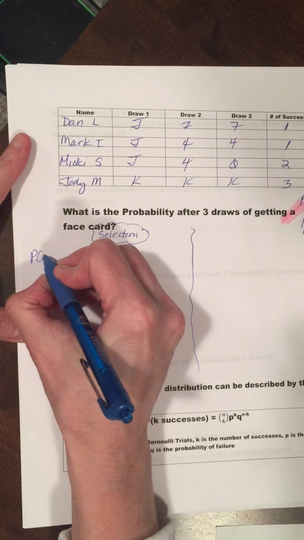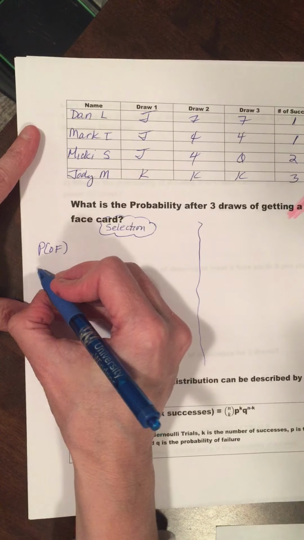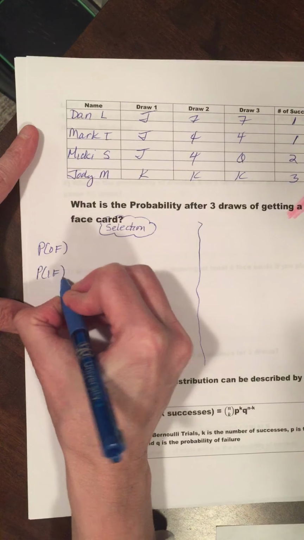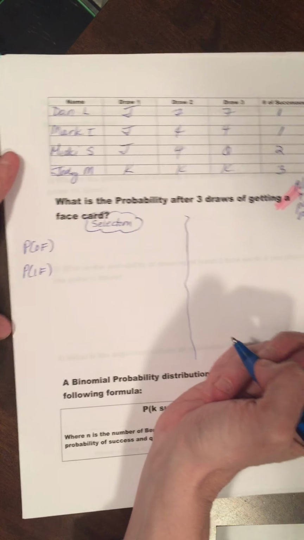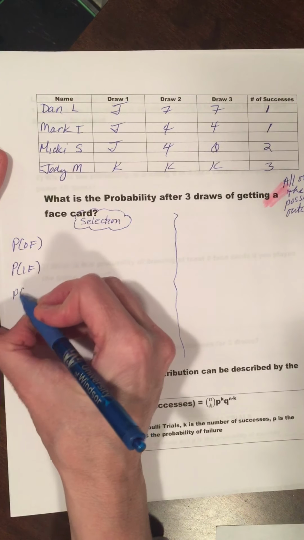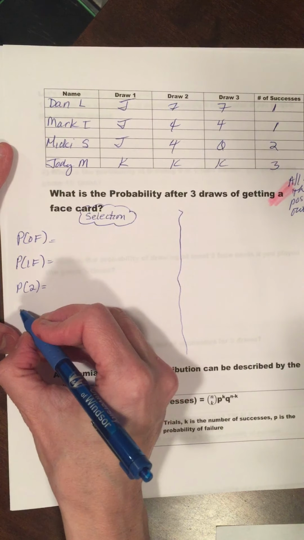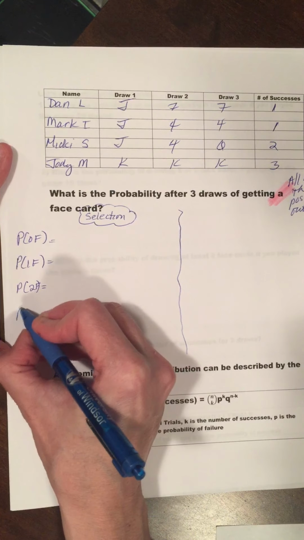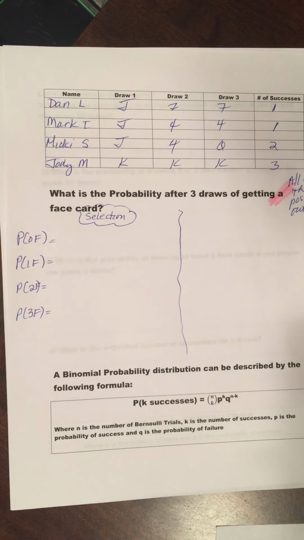So the possible outcomes, we could have had the situation where there were 0 face cards. We did see the situation of 1 face card, both Dan L and Mark I. We did see the situation of 2 face cards. And we pretended to see the situation of 3 face cards.